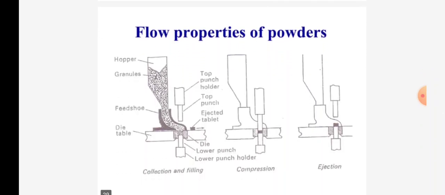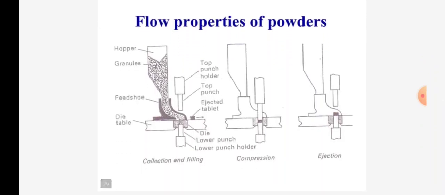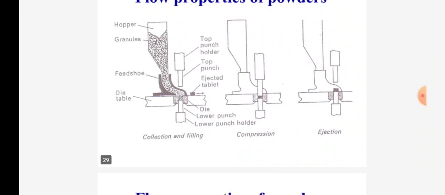Flow properties of powders. Here you can see in the compression machine, that is the hopper, granules come into the feeder die. After that, compression and ejection, collection and filling. Powder flows from the hopper to the die.